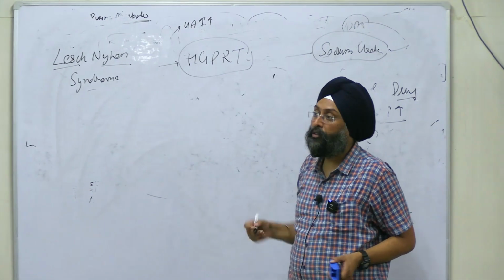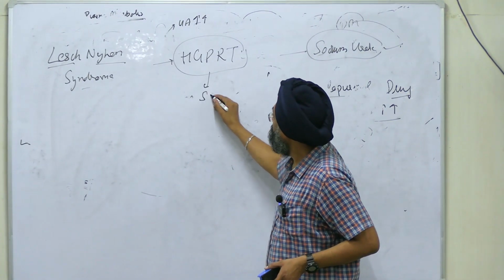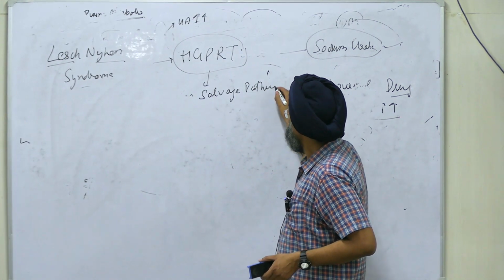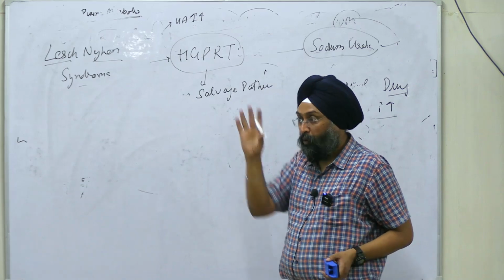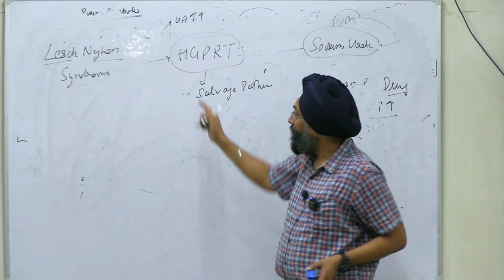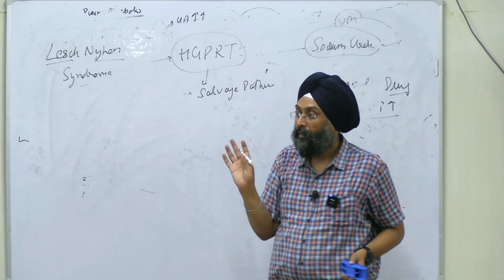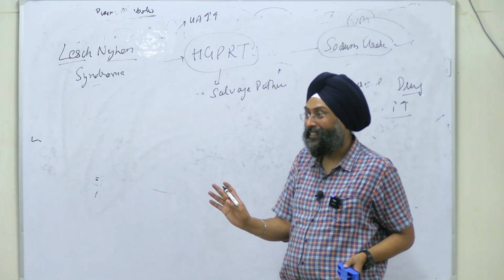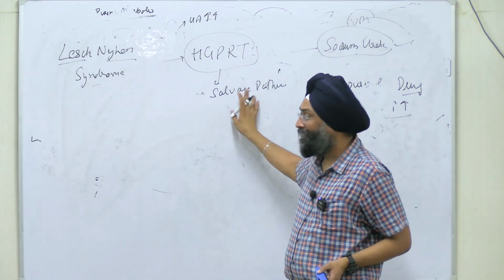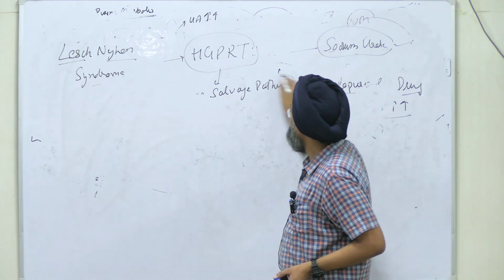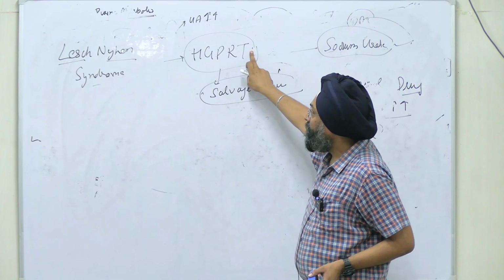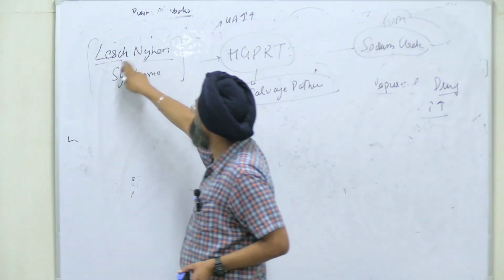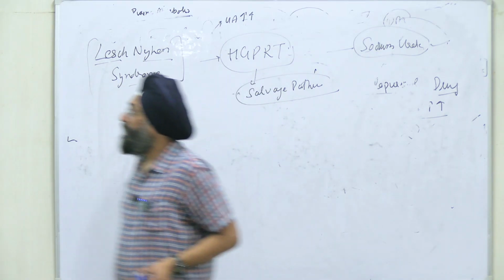And this enzyme is used where? In the salvage pathway. In PG you will get 4 enzymes, 4 disorders, and this will 100% come. In the pediatrics paper it will 100% come. My promise. After 5 years you will get this question, right? Salvage pathway enzyme HGPRT deficiency. So how was the name derived?